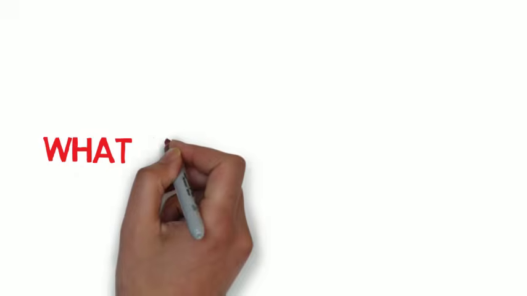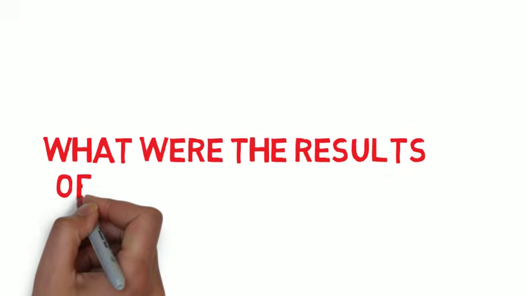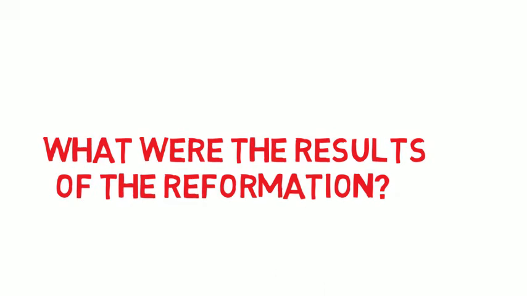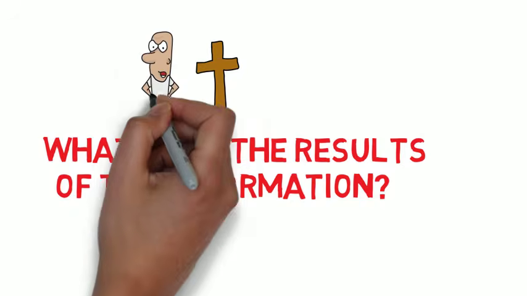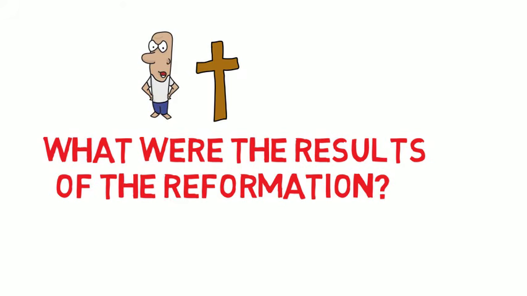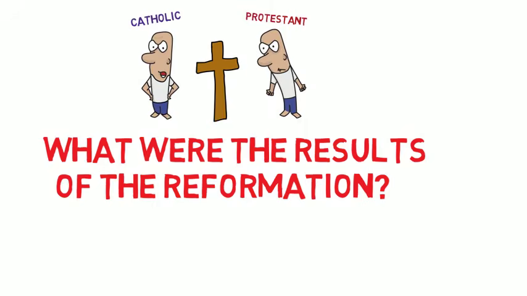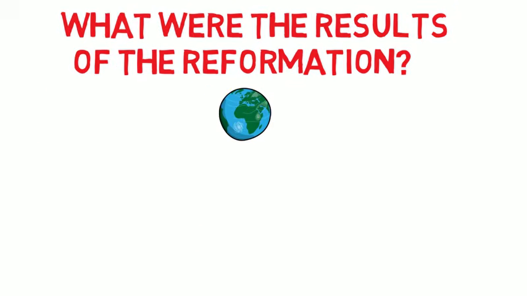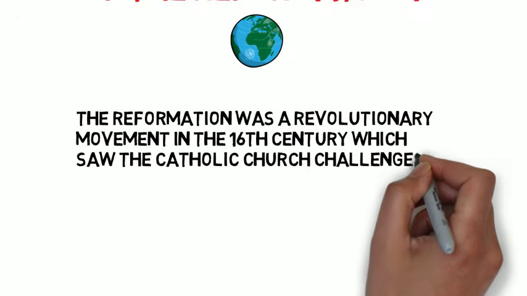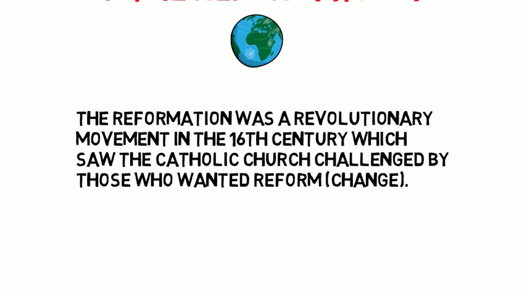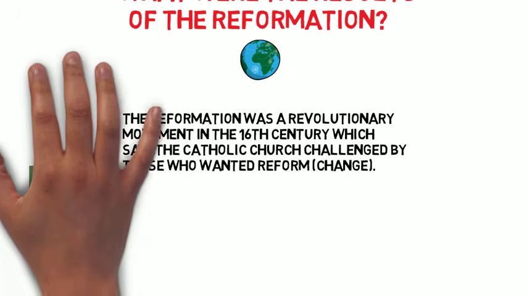What we're looking at is what were the results of the Reformation. The Reformation was one of those key revolutionary events in world history which saw the largest organisation in the world at the time, the Roman Catholic Church, challenged and criticised by a group who really wanted change or reform. They were known as Protestants. So a real revolutionary movement, and it was led by a Catholic monk called Martin Luther.